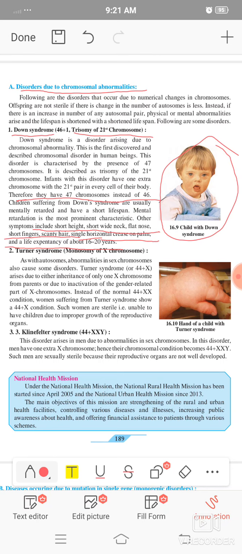After that, the second disorder is the Turner syndrome. The Turner syndrome has an abnormality in the sex chromosome, especially a single chromosome is less, so only 45 chromosomes are present in Turner syndrome. It is said to be the monosomy of the X chromosome.